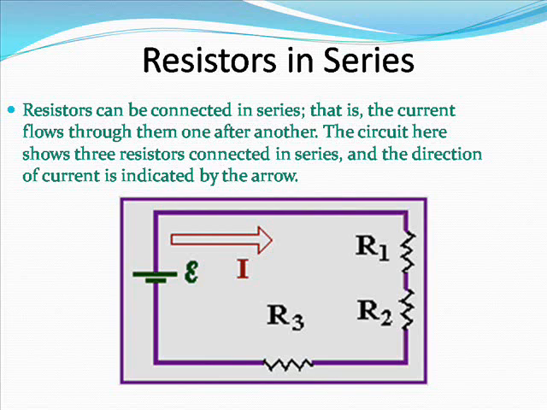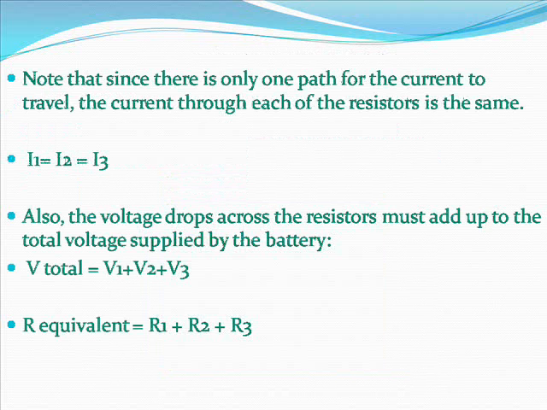Resistors can be connected in series, that is, the current flows through them one after another. The circuit here shows 3 resistors connected in series, and the direction of current is indicated by the arrow. Note that since there is only one path for the current to travel, the current through each of the resistors is the same. I1 equals I2 equals I3.